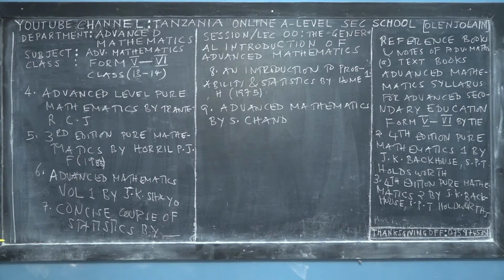I enjoyed that book when I was learning these topics during my A-level studies. So get prepared to enjoy the beauty of Concise Course of Statistics.